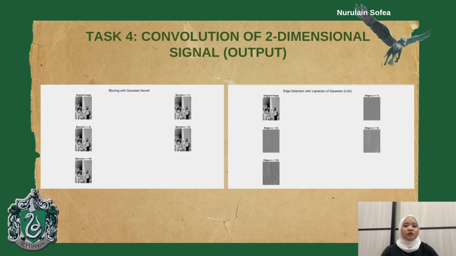This is the output of task 4. The output shows how the standard deviation affects both smoothing, Gaussian blurring, and edge detection, LoG. Gaussian blurring demonstrates how increasing sigma softens the image by averaging pixel intensities over a larger neighborhood. Edge detection (LoG) highlights edges by finding regions with rapid intensity change, where sigma controls the scale of detected features.